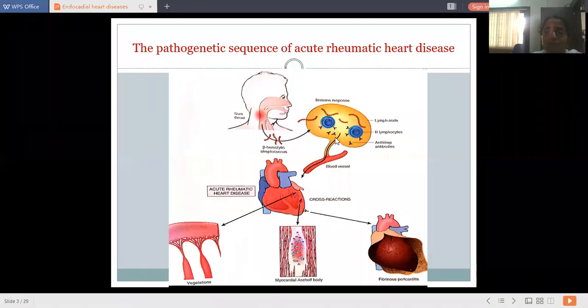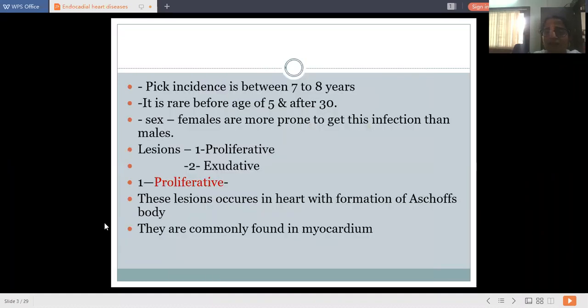Now these antigen-antibody complexes travel through the blood and affect the heart, that is the valvular leaflets of the heart, which show vegetations. These are the vegetations, the overgrowths. And this is the myocardial Aschoff's body, we discussed that in the last lecture, and fibrinous pericarditis. So these are the three main affections in acute rheumatic fever. It is classically and nicely given in this particular diagram.